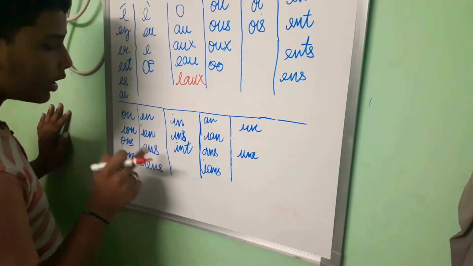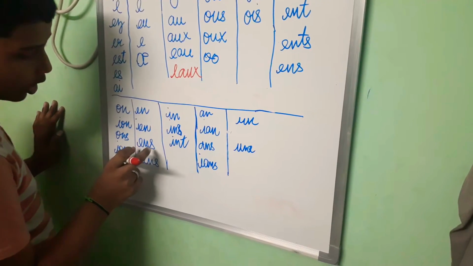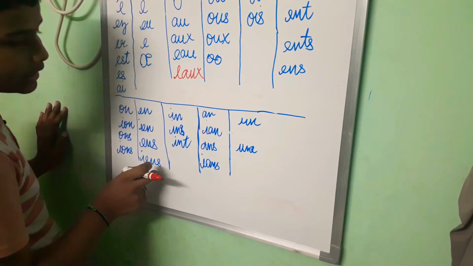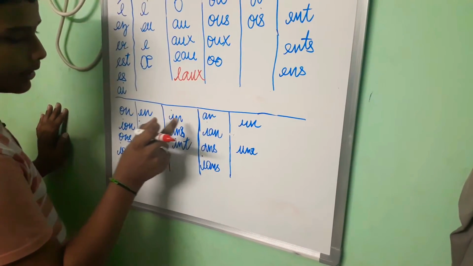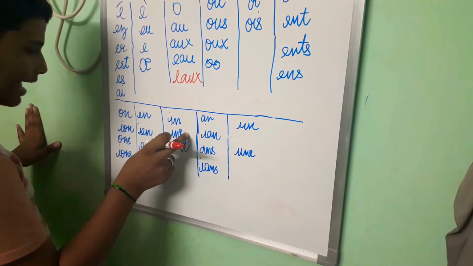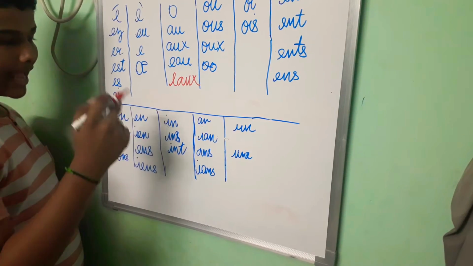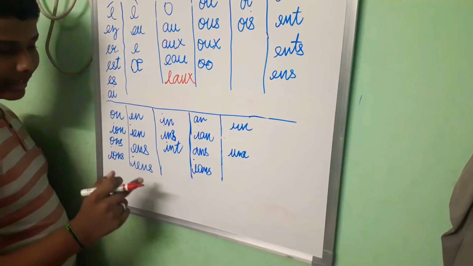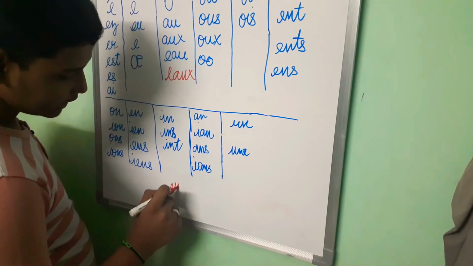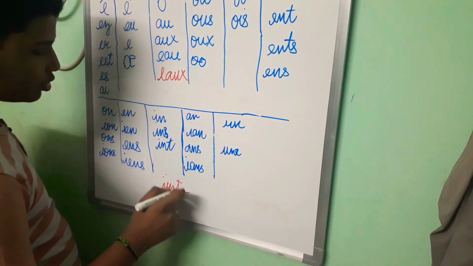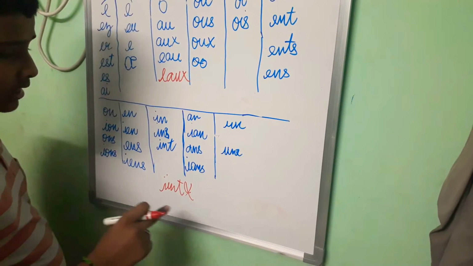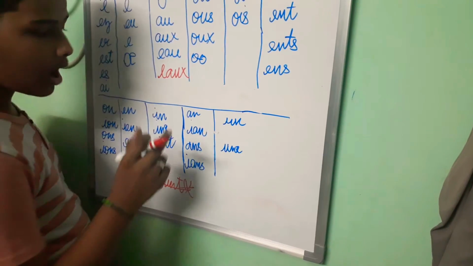E plus en, ien. The next one is an. There is no word like IENT. There is no pronunciation like that. It's not there in French. So the next column is en.